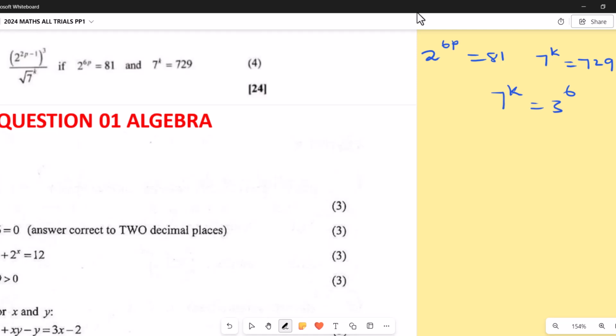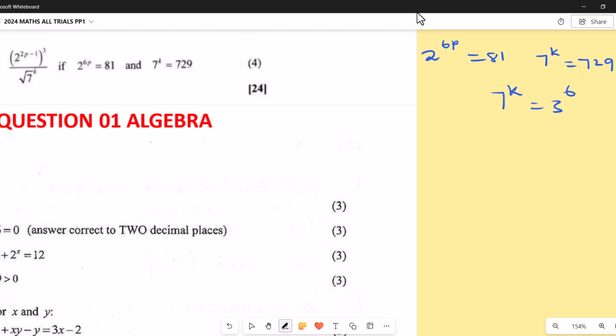Here I have 2 to the power 2p minus 1. So what do I do? Take it out. Then for the 7 here, the power k over 1, 2, that I think is fine. I'll put this one now.